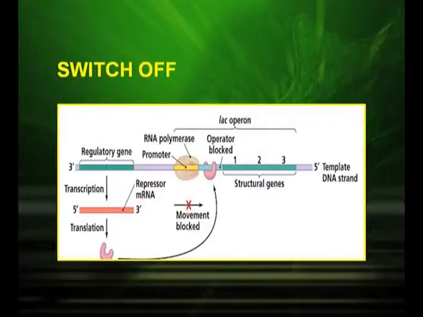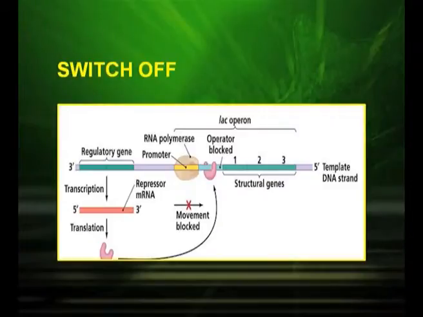Two conditions are there. The first is the switch off condition. Now let us study what happens when the operon is switched off. That means the structural genes are not transcribed. In the switch off condition, the regulator gene produces a repressor protein. This repressor protein binds at the operator site and prevents the function of RNA polymerase, so that the 3 structural genes are not transcribed. So this condition is called switch off.